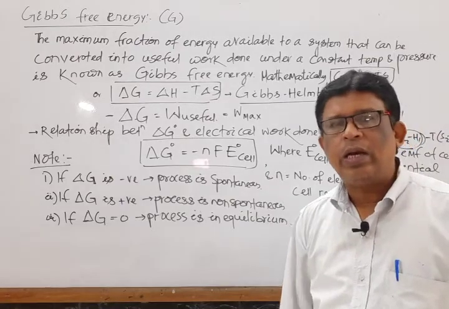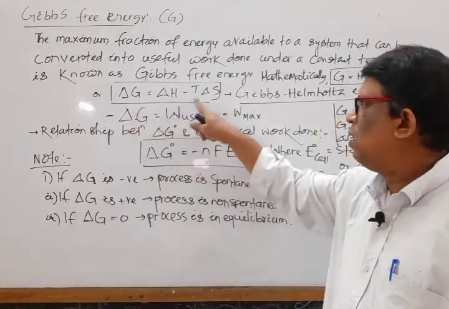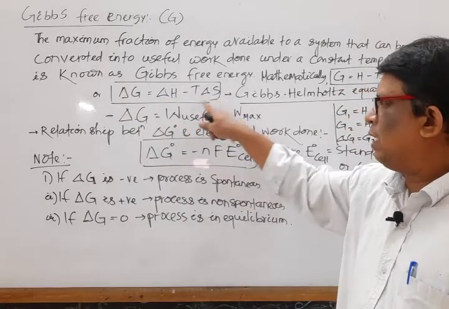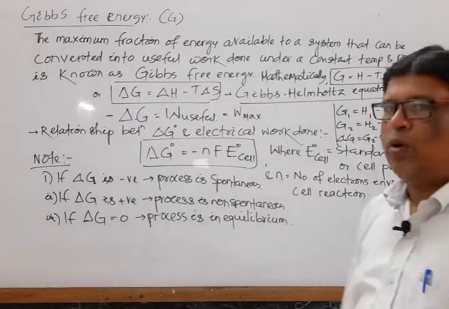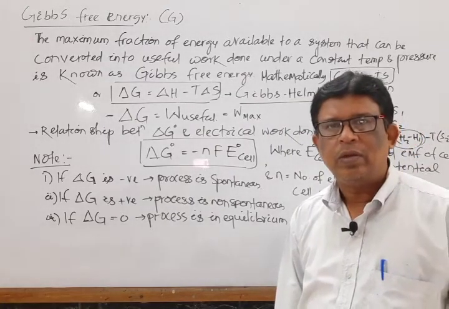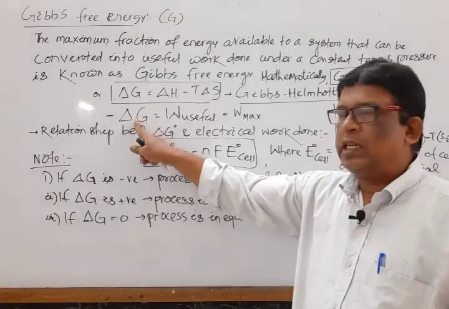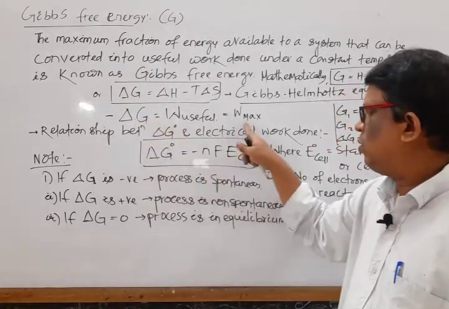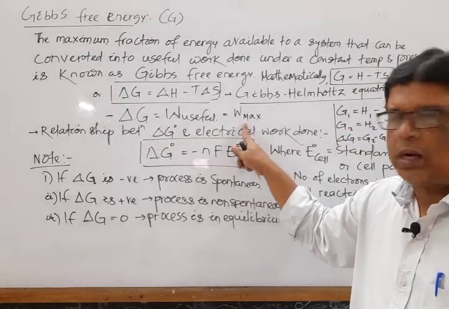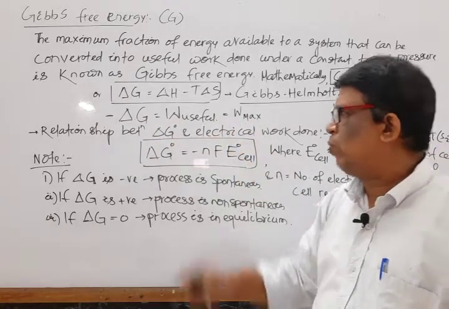Normally we calculate the change in free energy, that is del G is equal to del H minus T del S. This equation is known as the Gibbs Helmholtz equation. From the definition, it is clear that the change in free energy is the useful work done, which is also the maximum work done. So minus del G is equal to W max or W useful.